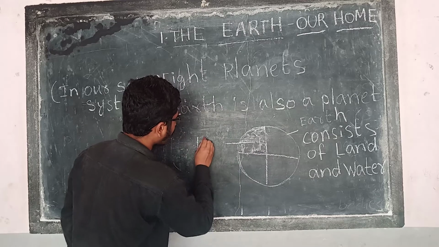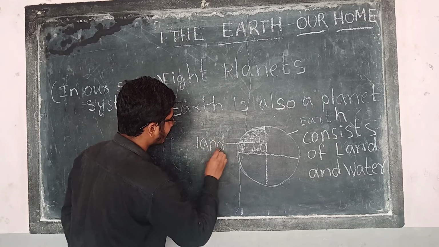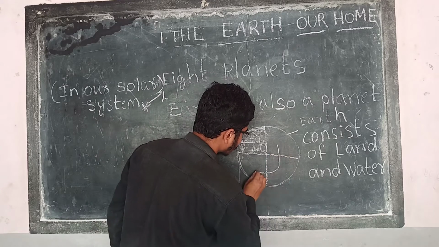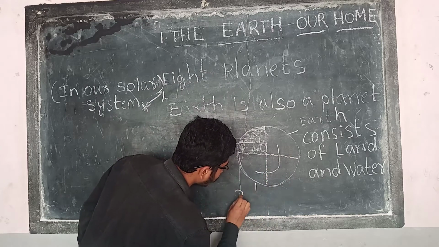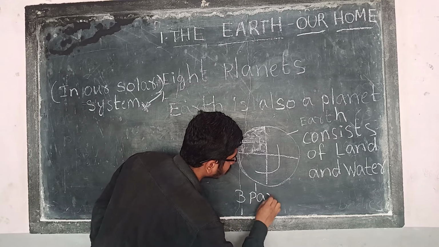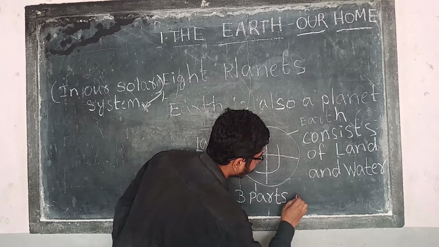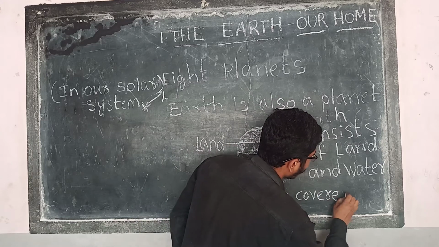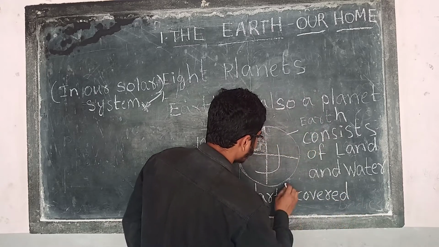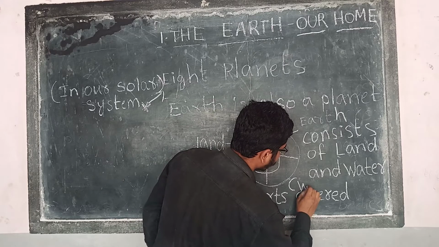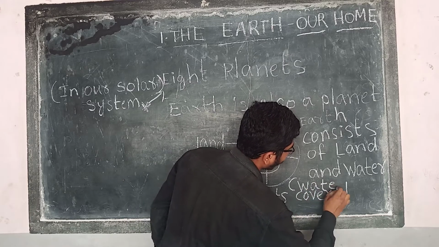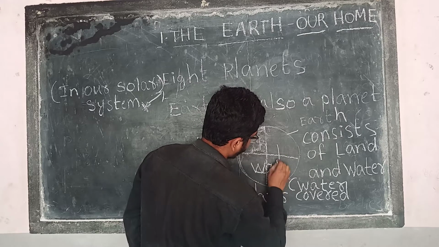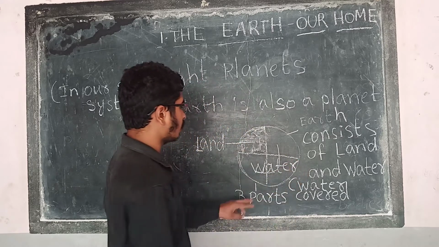Remaining land, L-A-N-D, land. The remaining 3 parts are covered with water. You can write here water.